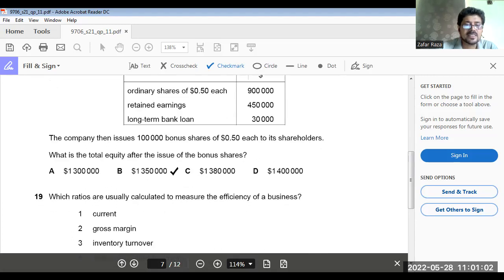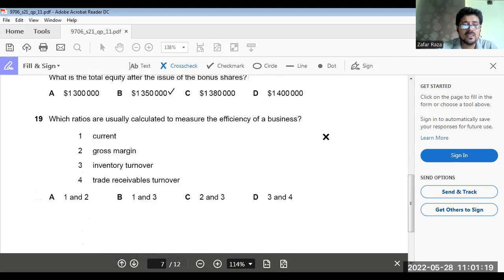So that would remain same, $1,350,000. And you must remember that this long-term bank loan has nothing to do with the shareholders' equities. Okay. And the net effect of issuing bonus shares in this case is 0.